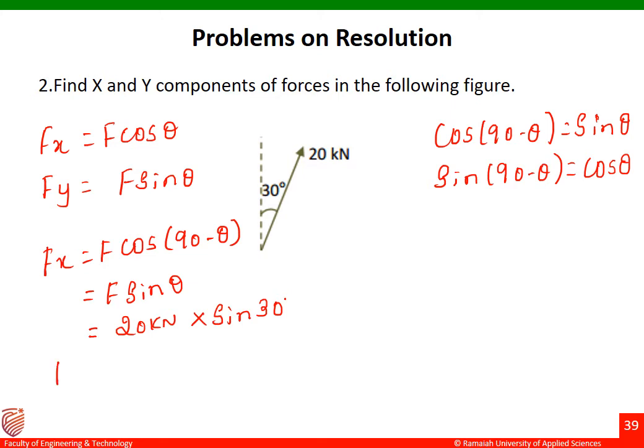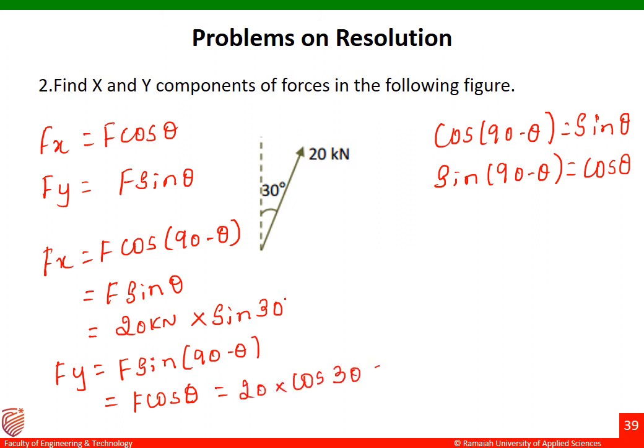Similarly, Fy equal to F sin (90 minus theta), which we can take as F cos theta. So I substitute 20 into cos 30 degrees, and you get the same answer as the previous one. This is how the second method is done.